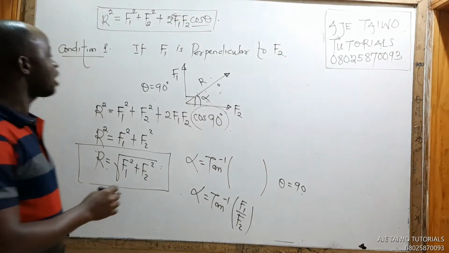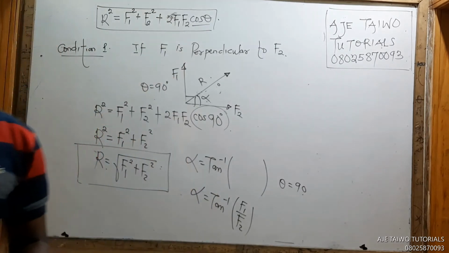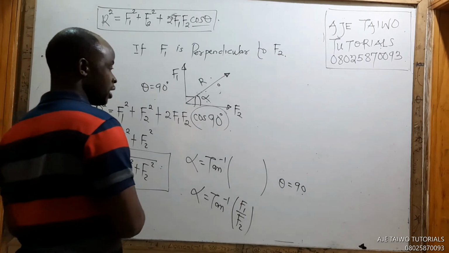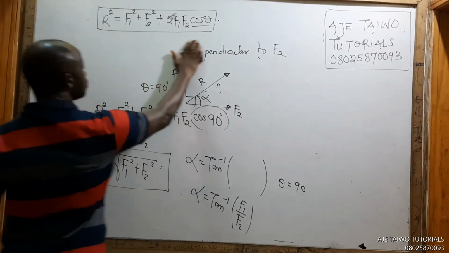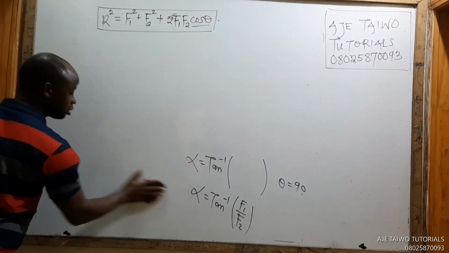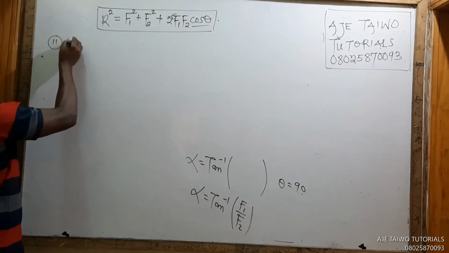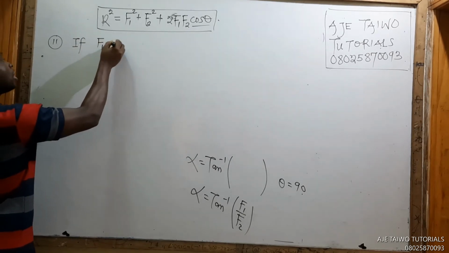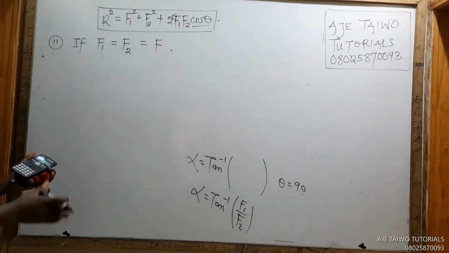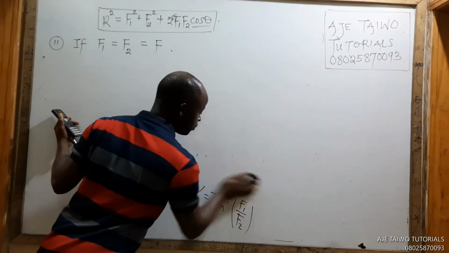Okay, good. Now, another condition. That's condition 1. Let's see condition number 2. Condition number 2 is, what if F1 equals F2, and we call it F? What will be the new resultant?